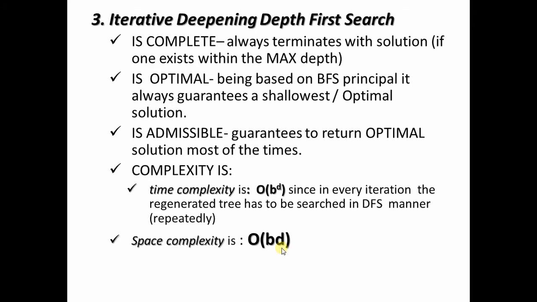In the next iteration, when the depth level increases by 1, all the nodes from the previous iteration are removed. That means the memory is flushed and new nodes of the regenerated tree are loaded into the RAM, and again the DFS procedure is executed on that regenerated tree. So this ensures that the memory never goes out of space. Fewer nodes are in memory at any point of time compared to breadth first search, and as a result the space complexity here is O(bd), not exponential.